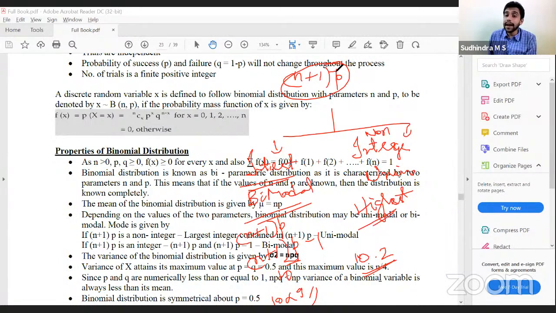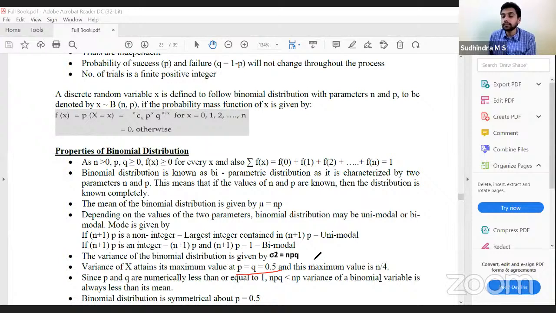Variance is maximum when p and q are 0.5. Then what is the maximum value of the variance? Maximum value of variance is n into 0.5 into 0.5, or n into 1 by 2 into 1 by 2, which is n divided by 4. So n divided by 4 is the maximum variance of that particular probability distribution. Since p and q are numerically less than or equal to 1, npq is always less than np. Variance is always less than mean.